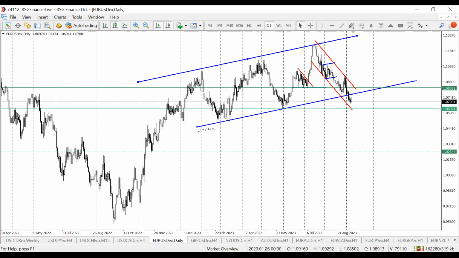That's Euro USD. I will favor going short on it, and you can see the market structure is even supporting that. We already see a breakout from this channel, so I will be looking to sell. Right about now, prior to Wednesday, we could see some level of correction, but I won't be buying. I'll be looking to short Euro to the downside. Ultimate goal will be towards the 1.0234 level.